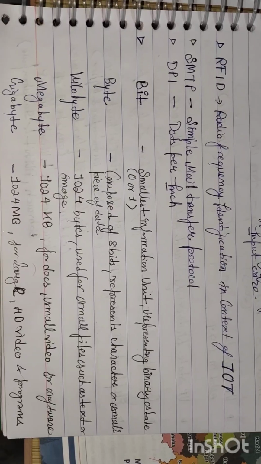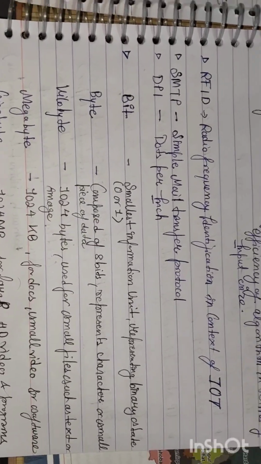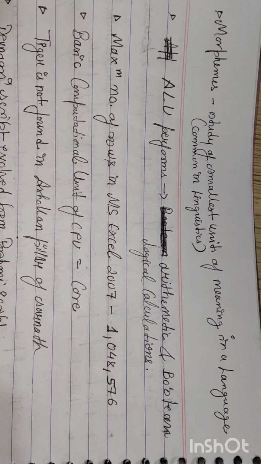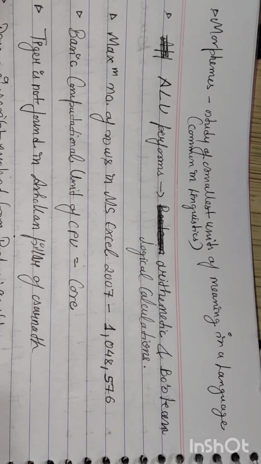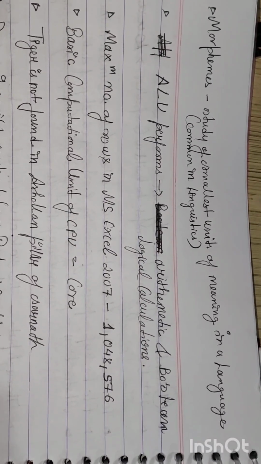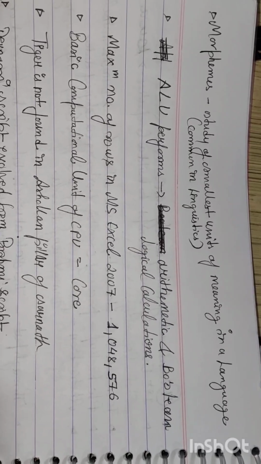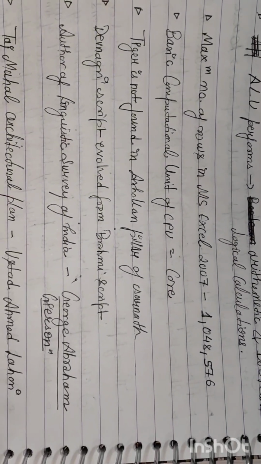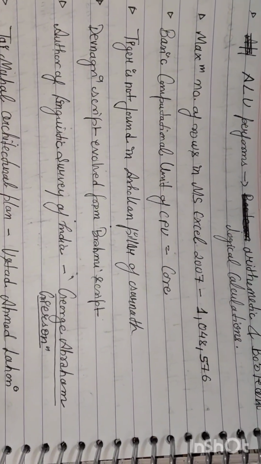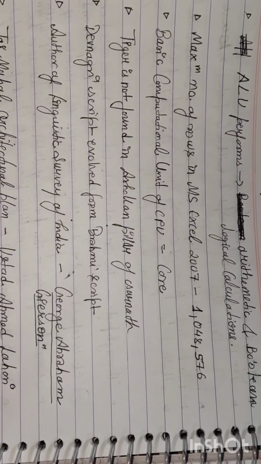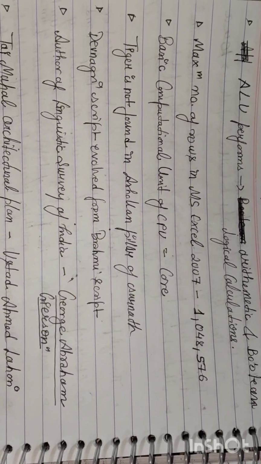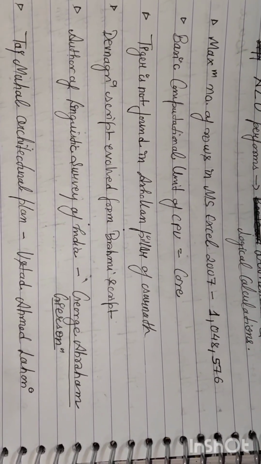And it's for large HD video and program savings. Morpheme is study of a smallest unit of a meaning in a language, common in linguistics. ALU performs arithmetic and Boolean logical calculations. Maximum number of rows in MS Excel 2007 was 1,048,576 rows. Basic computational unit of CPU is core.